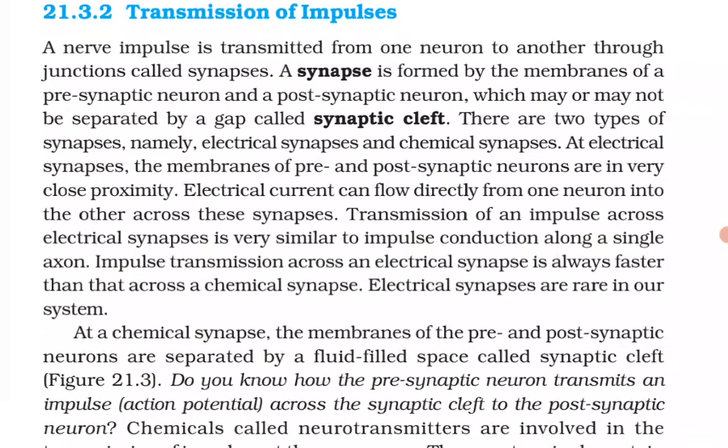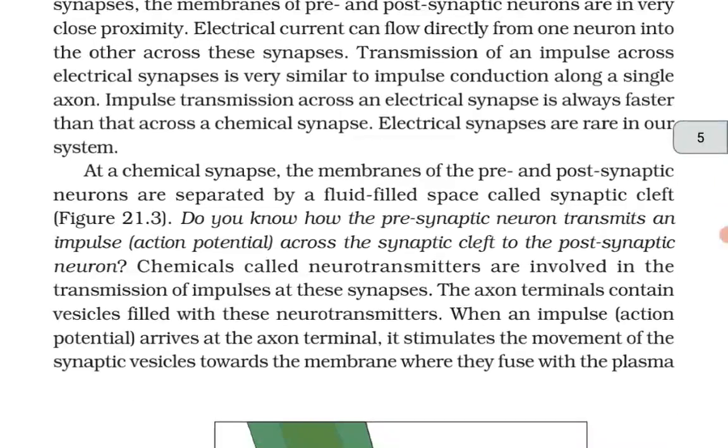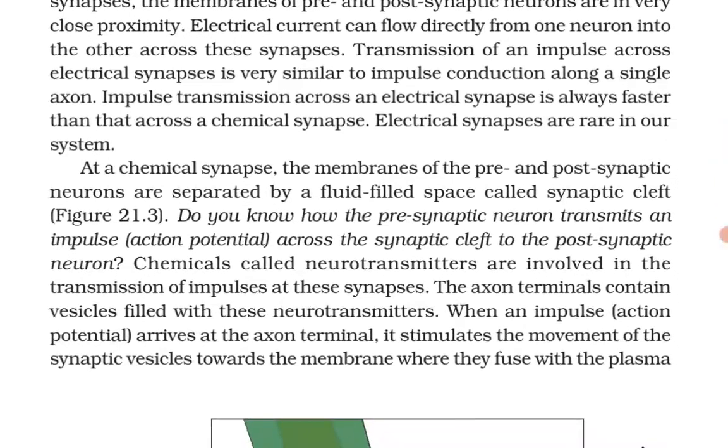At electrical synapses, the membranes of pre and postsynaptic neurons are in very close proximity. Electrical current can flow directly from one neuron into the other across these synapses. Transmission of an impulse across the electrical synapses is very similar to impulse conduction along a single axon. Impulse transmission across an electrical synapse is always faster than that across a chemical synapse. Electrical synapses are rare in our system.